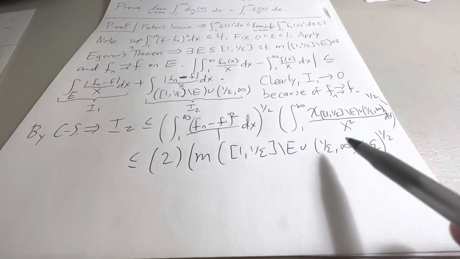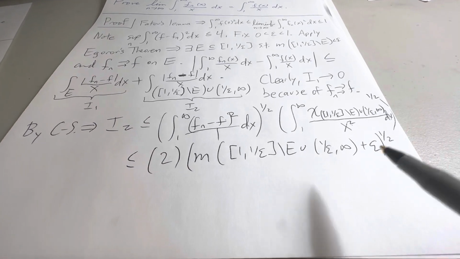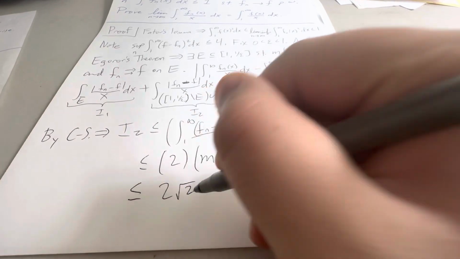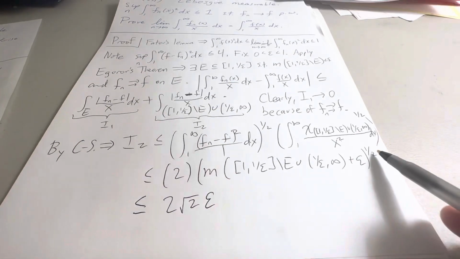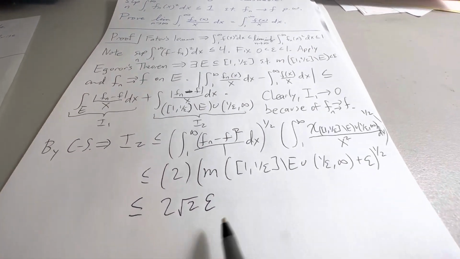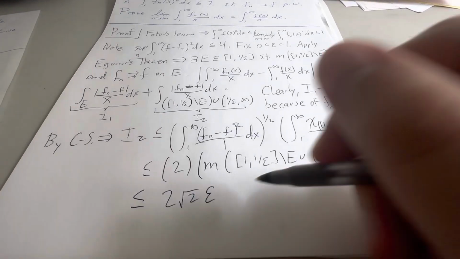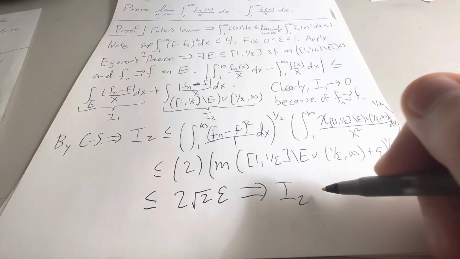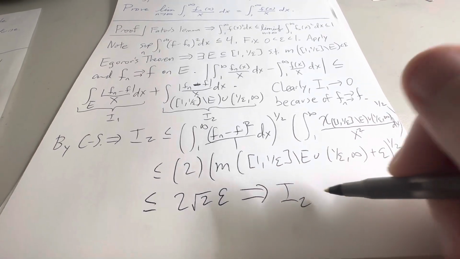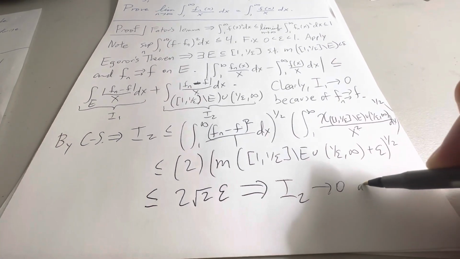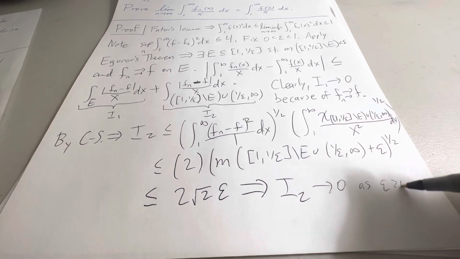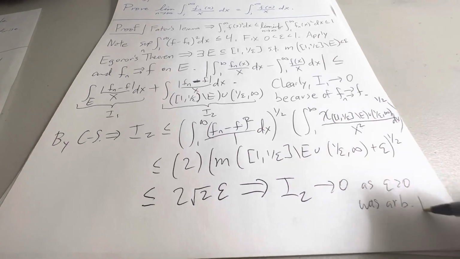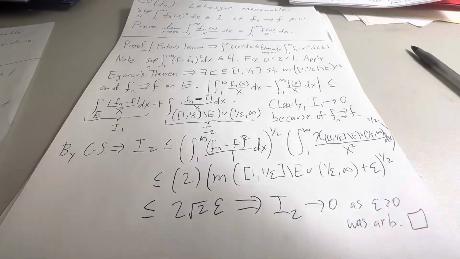So I have that guy. And then what do we know about the measure of this set? Well, I know that this is bounded above by 2 times the square root of 2 times epsilon. Because this is just a constant times epsilon, we can see that together this implies that I2 has to be tending to 0 as epsilon positive was arbitrary. And I believe that finishes the proof.